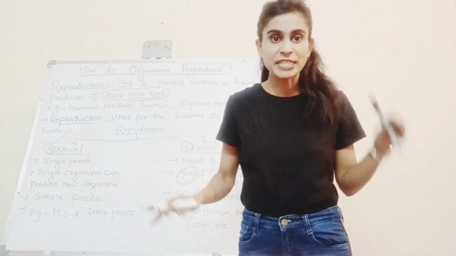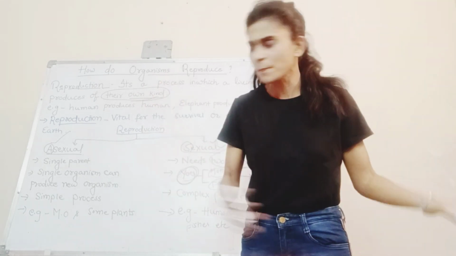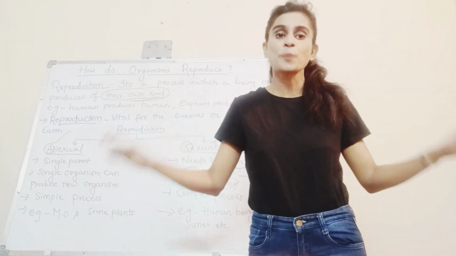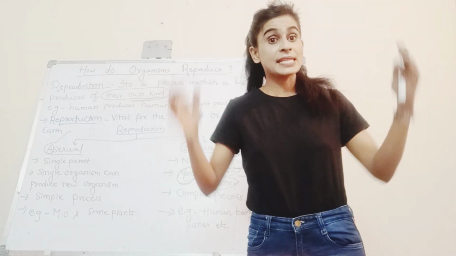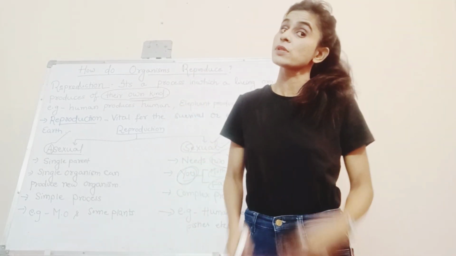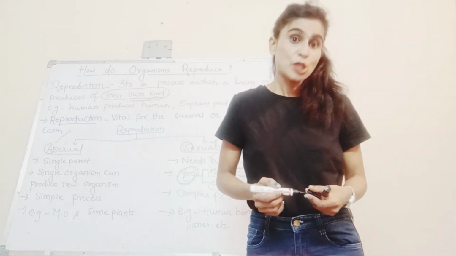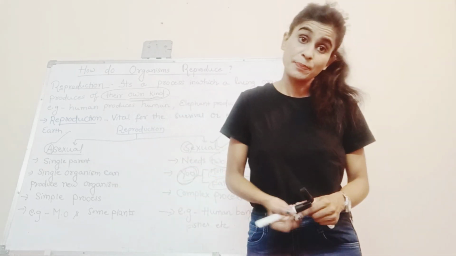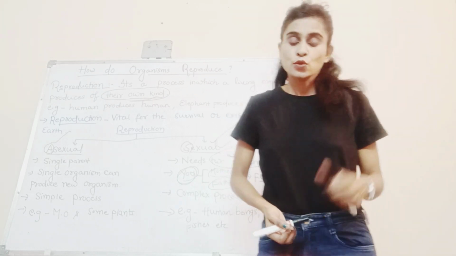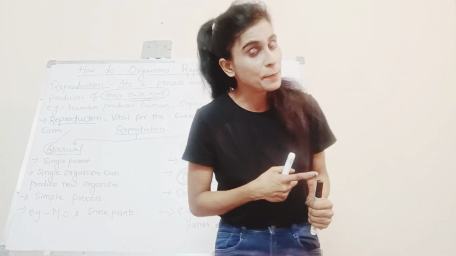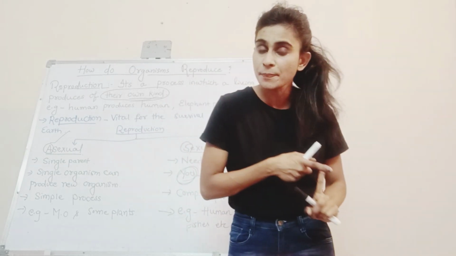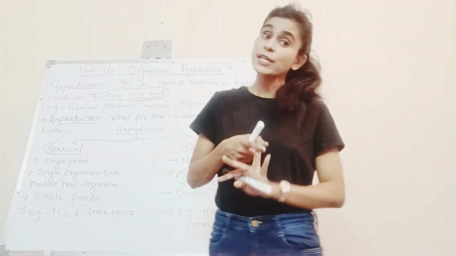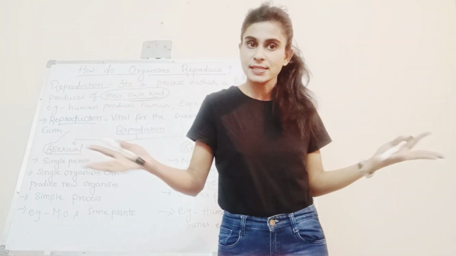It takes place in simple organisms, and here two parents are not required. A single parent has the ability to produce new living organisms. So in asexual reproduction, a single parent is required. It takes place in simple organisms like microorganisms and a few plants.